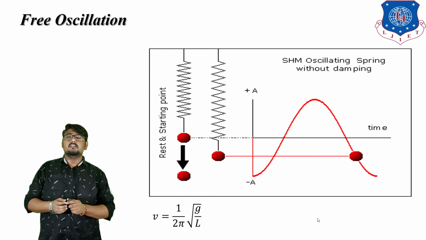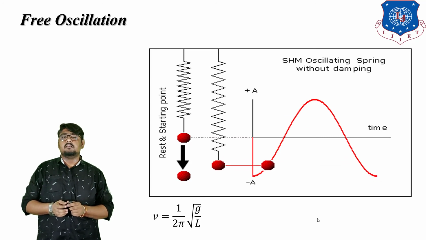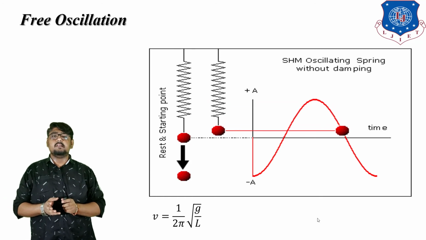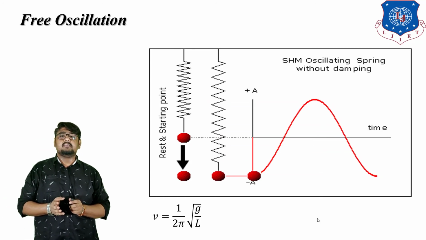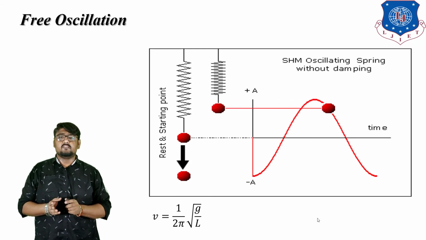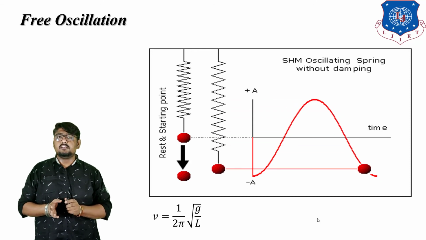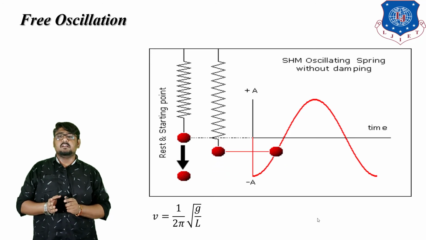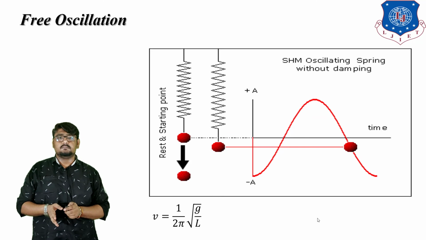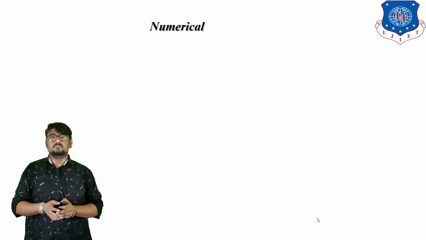Such an oscillation is known as an ideal oscillator. The period of oscillation of an ideal oscillator is independent of amplitude and is a characteristic property of the oscillation. The ideal systems are frictionless and the energy is not dissipated away, and hence the total mechanical energy and the amplitude remain constant.